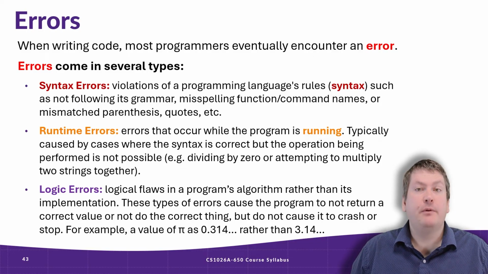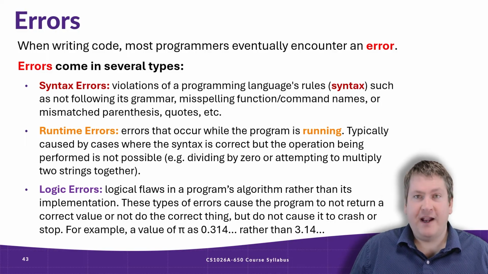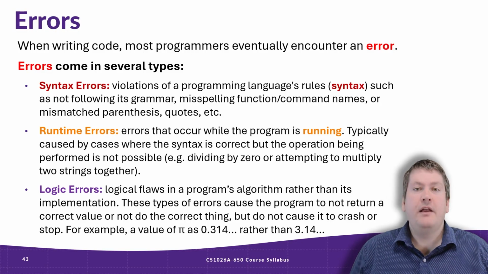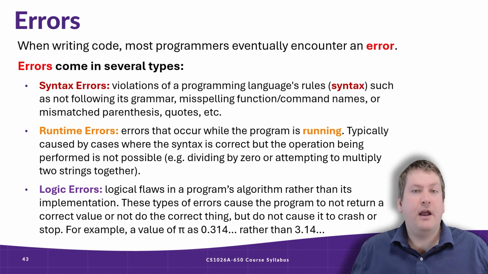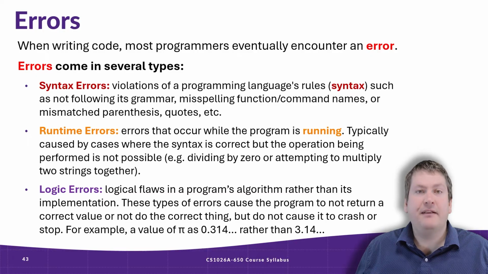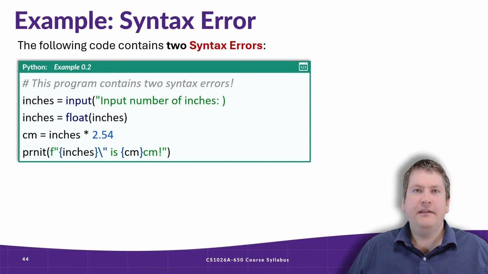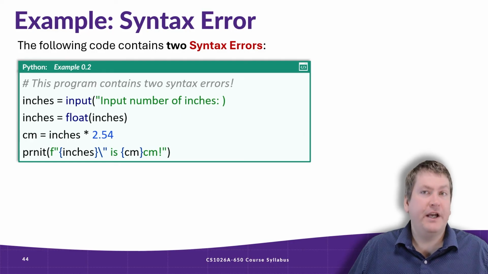Logic errors tend to be one of the most overlooked types of errors, especially for those of you that are new to programming. Most new programmers assume that if a program runs, it's correct. However, this is not true. And this is also why it's important to think critically about the output of your programs, and not assume that your code is correct simply because it didn't crash or cause an error. You always want to be looking at the output and checking that those outputs make sense. Is this code actually doing what we wanted it to do? Let's now take a look at an example of each error type.